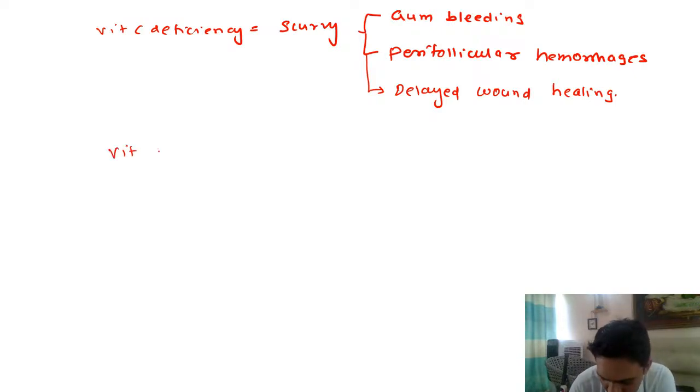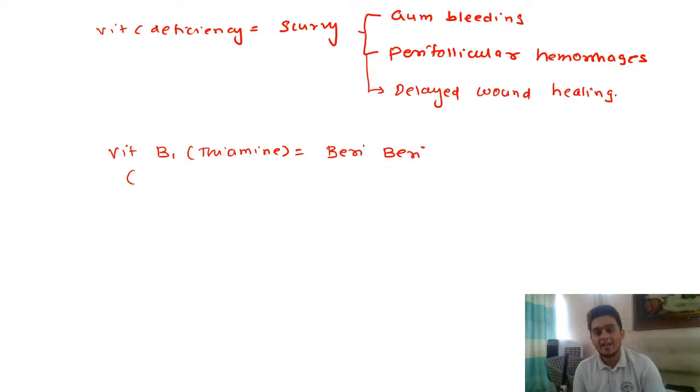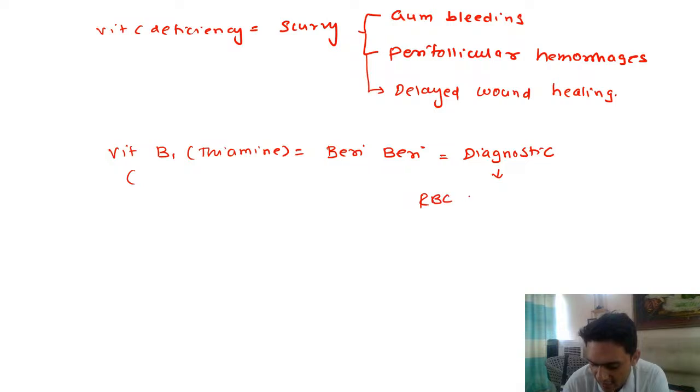Now vitamin B1 deficiency. Vitamin B1 is also called thiamine. This deficiency will lead to the disease called beriberi. Just quickly we'll go through the named diseases and the diagnostic tests, just quick one-liners. Anyone, what is the diagnostic test that is used for vitamin B1 deficiency? So here we check RBC transketolase activity. RBC transketolase activity is the diagnostic test for vitamin B1.